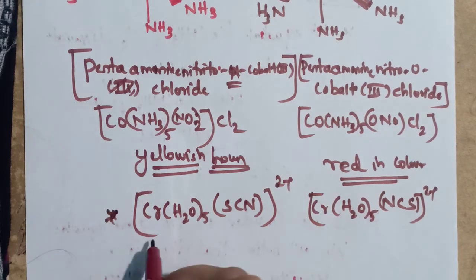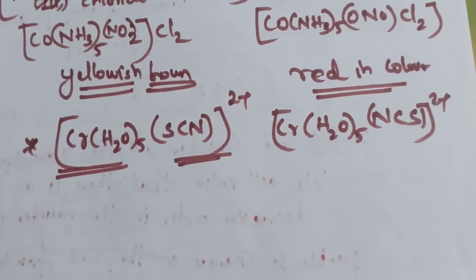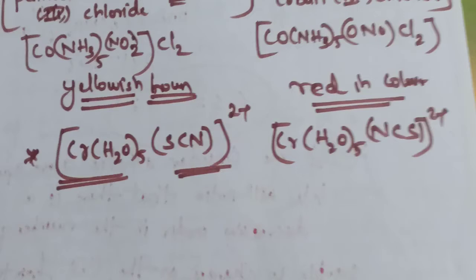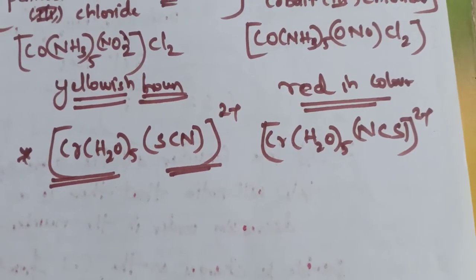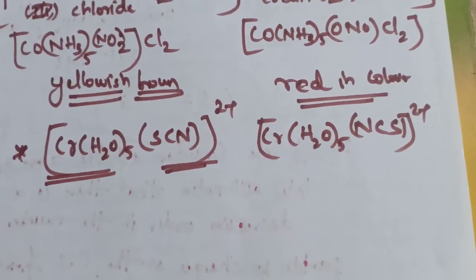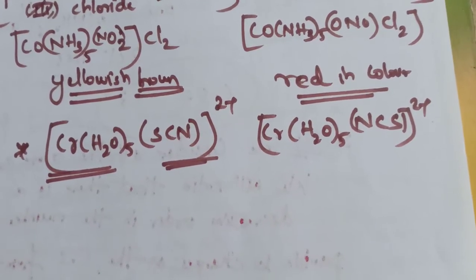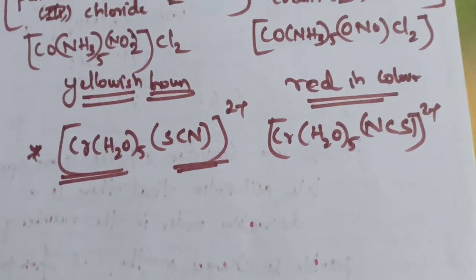It is another example. In this example also you can see that it consists of an ambidentate ligand, that is SCN or NCS. It can coordinate with the central metal atom through S or N, like this. These are also ambidentate ligands. It is the second example for linkage isomerism.